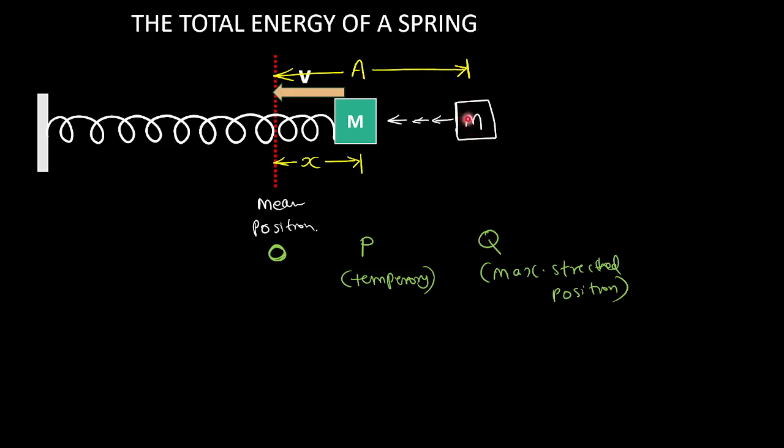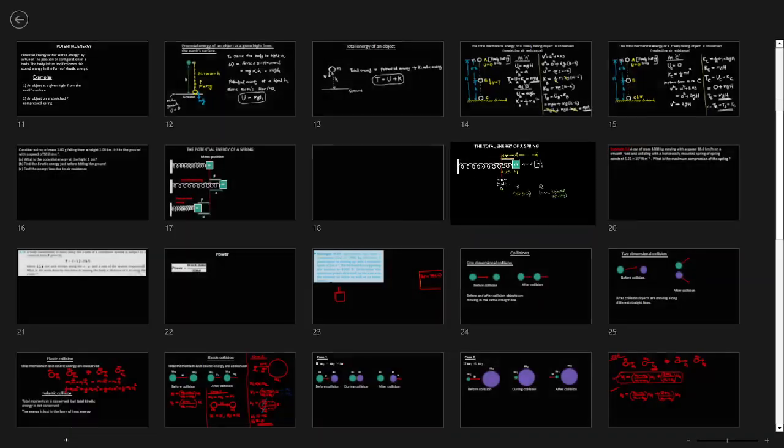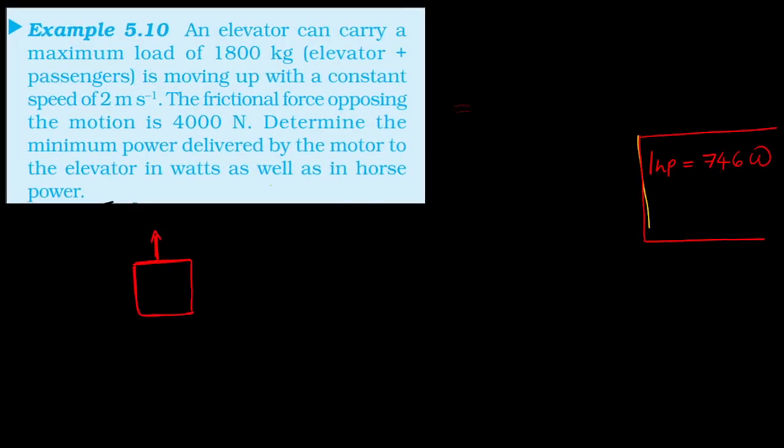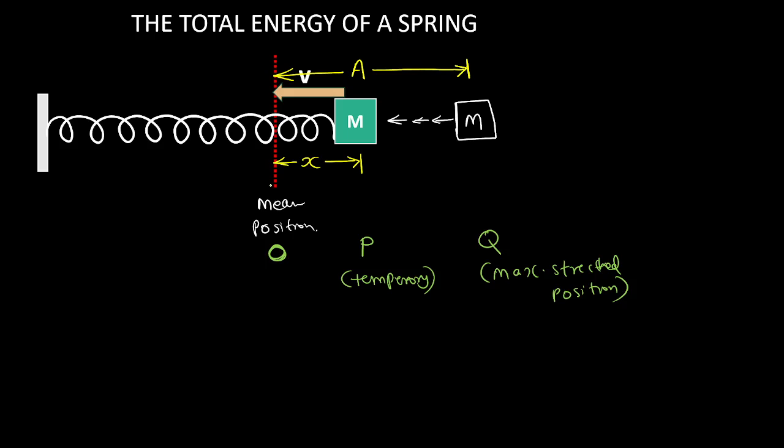If I release it, it will move backward. It will not stand at the temporary position, it will move again. The total energy at P is what I am going to discuss. But first, what is the total energy at Q? Can you tell me?